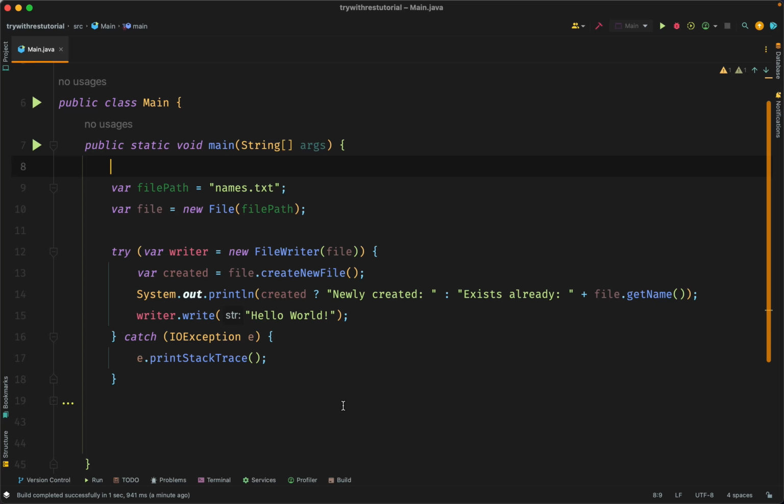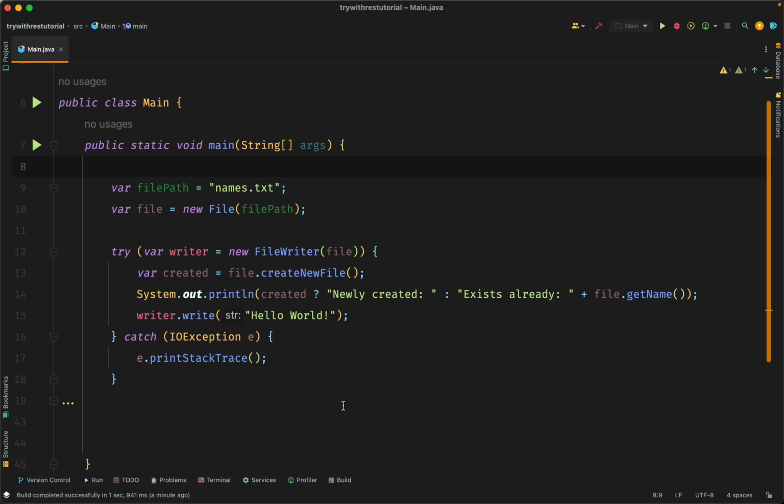This Java code does the same thing as the previous code, but we use the try with resources statement instead of the traditional try catch finally statement. The try with resources statement is used to enclose a block of code that might throw an exception, just like before. But the writer object is declared inside the parentheses of the try statement. This means that it will automatically be closed at the end of the try block.